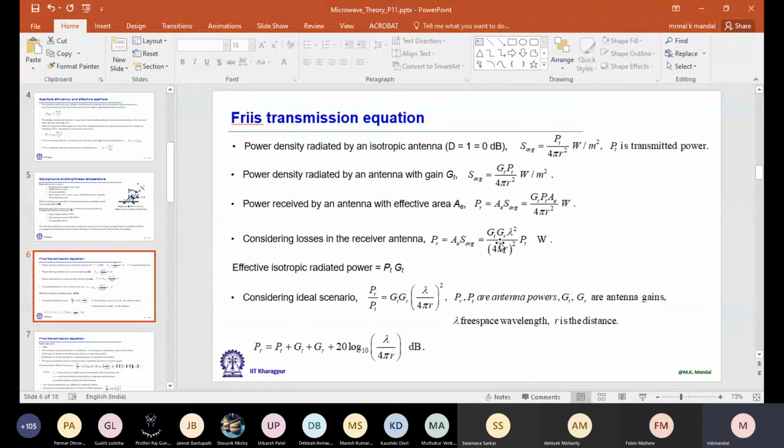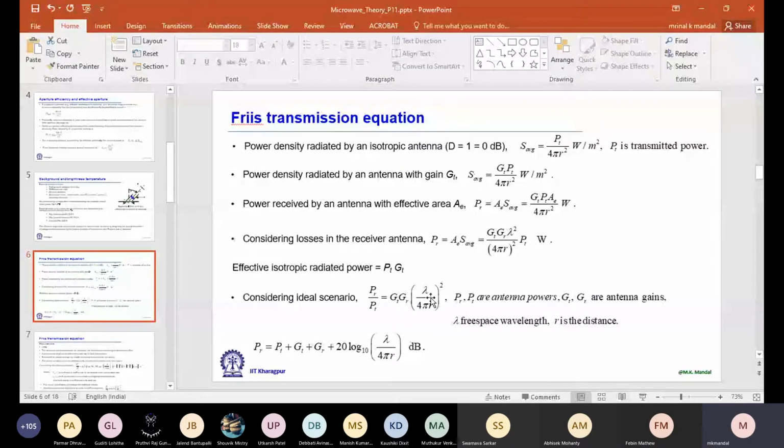So then it becomes GT GR lambda square divided by 4 pi, whole squared, into PT. So now we have a relationship between PR and PT. PR by PT is proportional to the gain of the antennas and lambda square, and inversely proportional to R square. So if I increase the distance, then the received power decreases with 1 by R square.